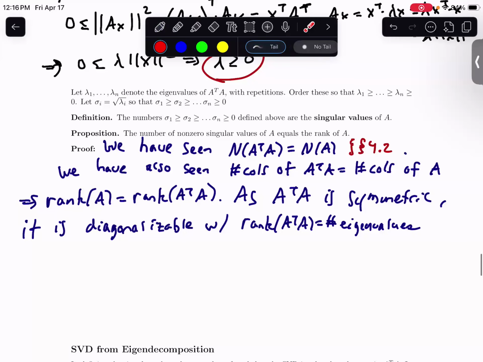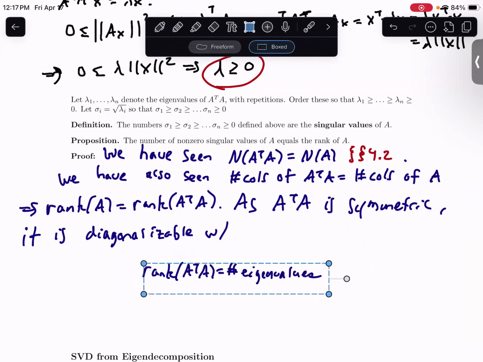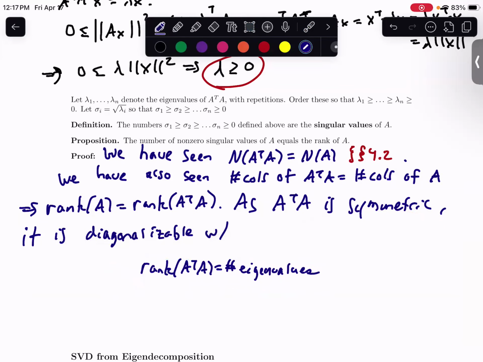And in order to find the singular values, you're just taking the square root of the eigenvalues. So the number of eigenvalues is just equal to the number of singular values that you have. Actually, I'm going to condense this. The rank of A transpose times A is equal to the number of eigenvalues, which is equal to the number of singular values.